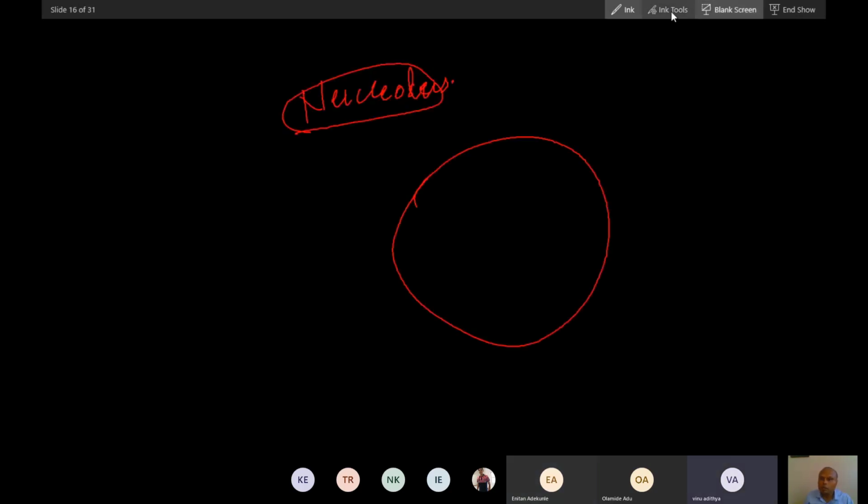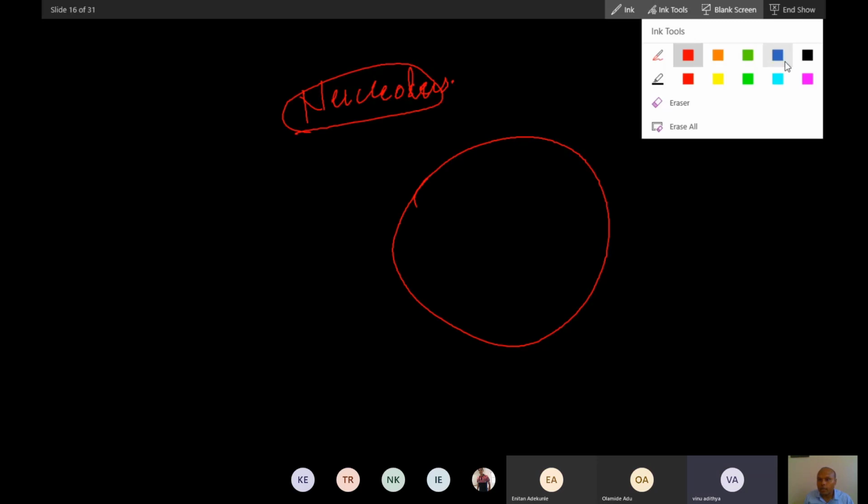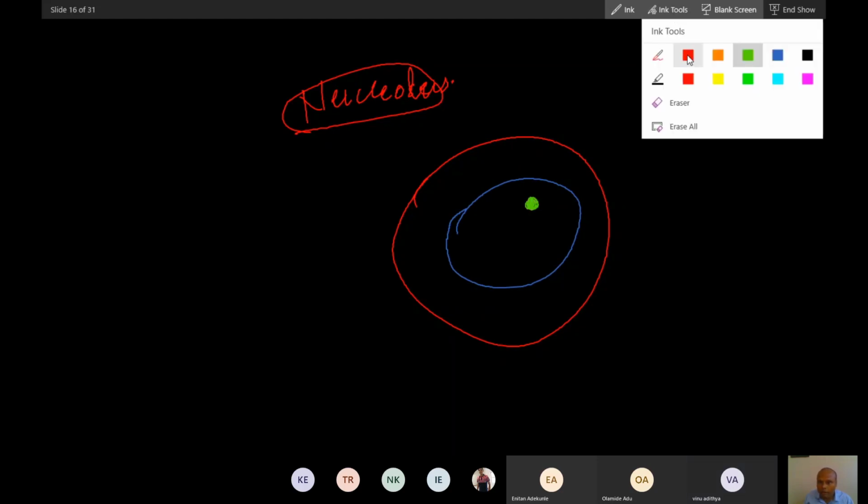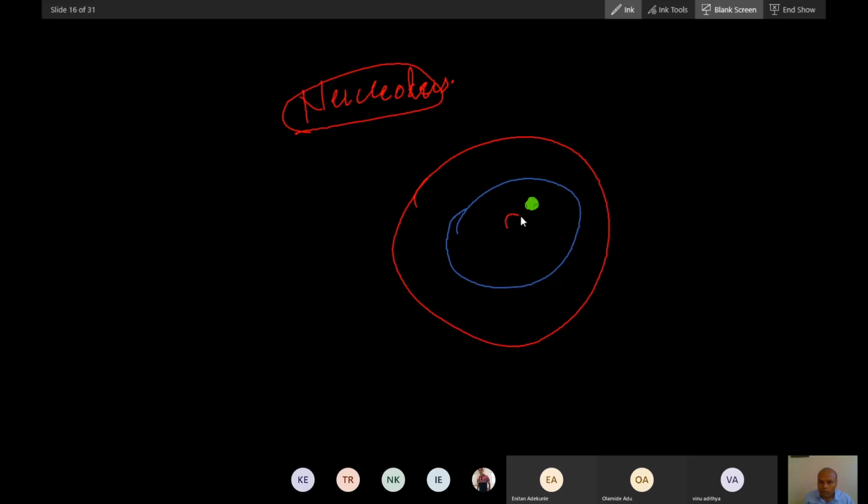What is the nucleolus? A part inside the nucleus. What is the function of that nucleolus? So this is a nucleus. So this is a nucleolus. Actually, the nucleolus will have a part of the gene, DNA, that produces rRNA. And in that there will be RNA polymerase 1.